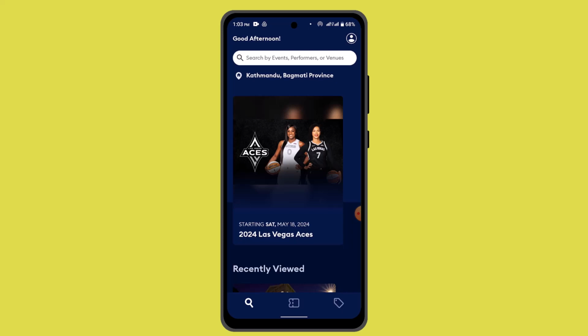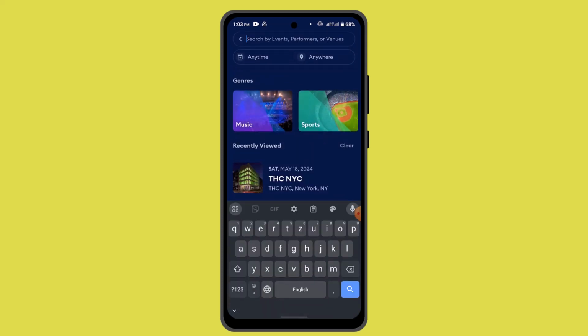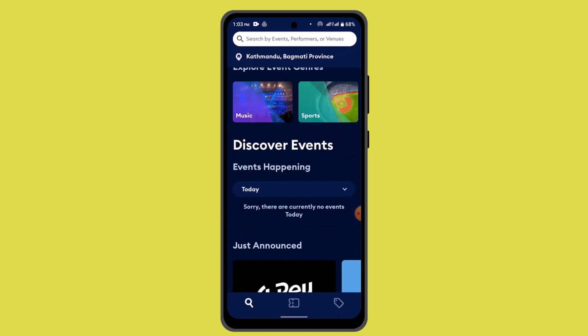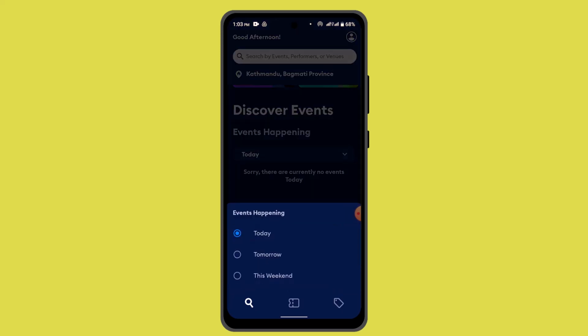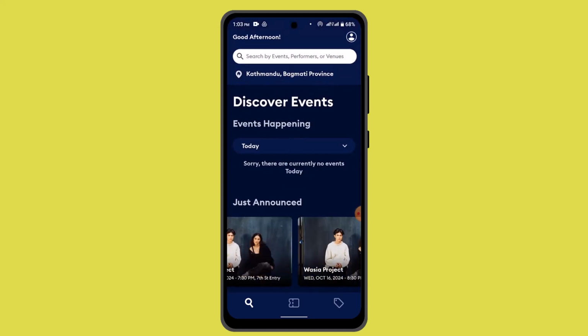However, you could also use the search bar feature with the location and all sorts of categories. Likewise, you also have this feature to discover events by tapping on events happening, and you can categorize them accordingly, whether it's tomorrow, today, this weekend, whatsoever. And that's how you can find out about the events that are happening or the upcoming events in your current area.